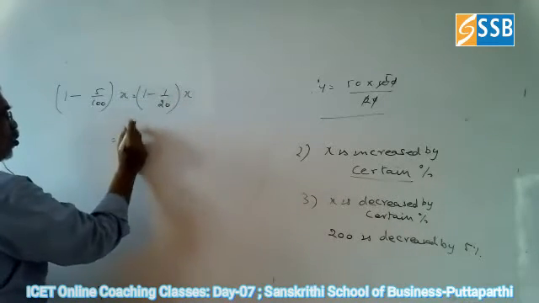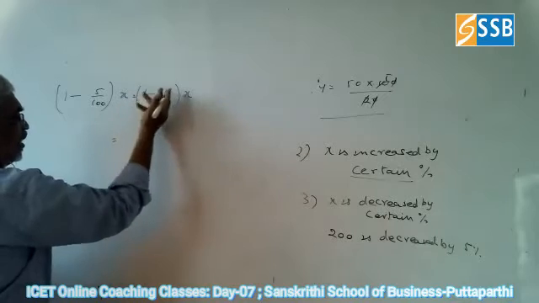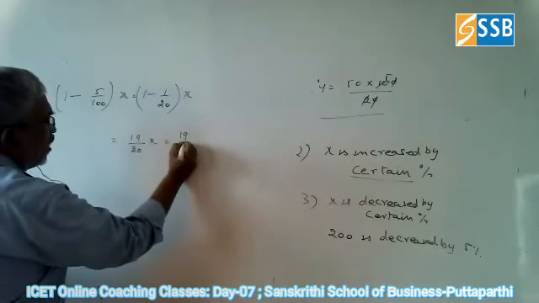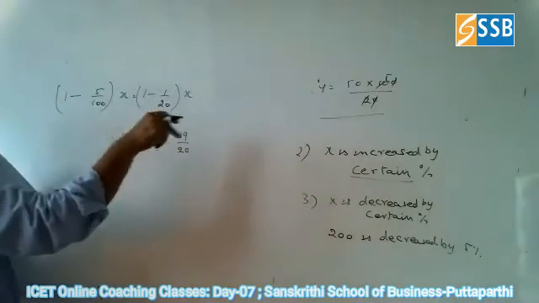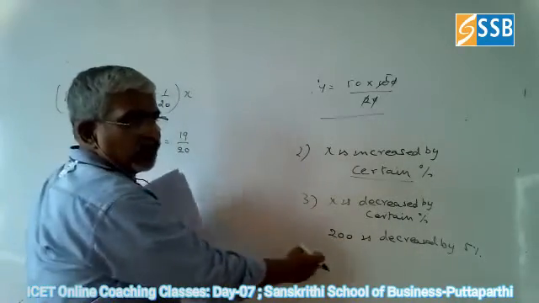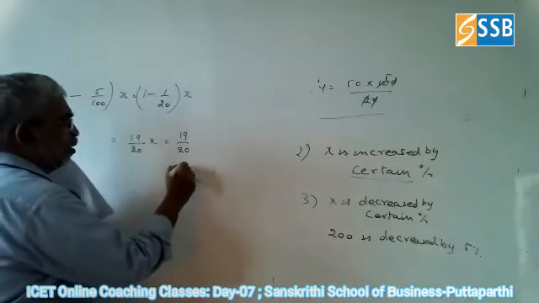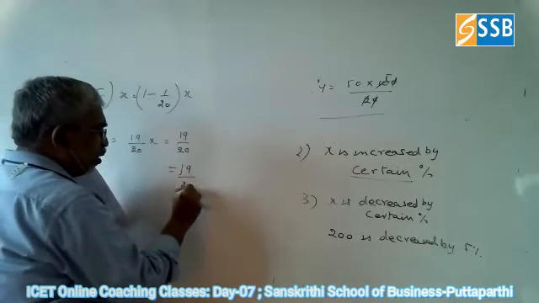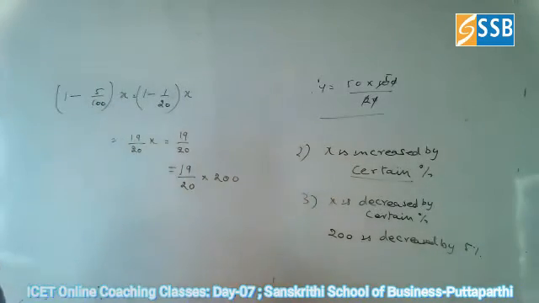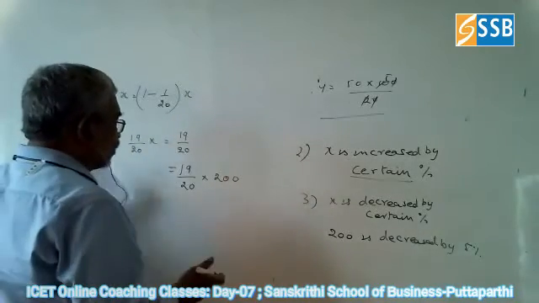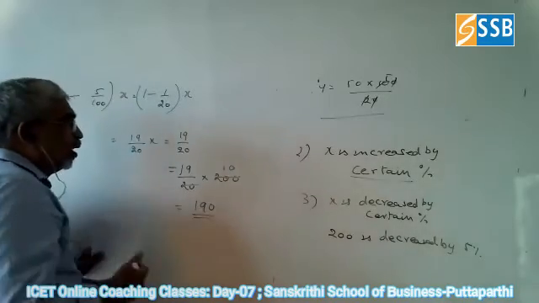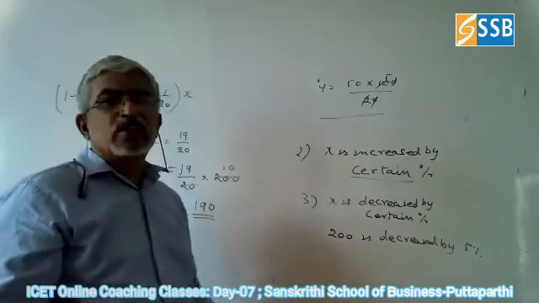That is 20 minus 1; you have to take the LCM. That's all. 19 by 20 of x. So what is x? x is the number we have put, the whole number we are having. Now, what number are we having? 200. So you can put 19 by 20 into that x value, which is 200. So you get automatically the value. 200 by 20 is 10, so you get 190. So decreased by a percentage also we can find.